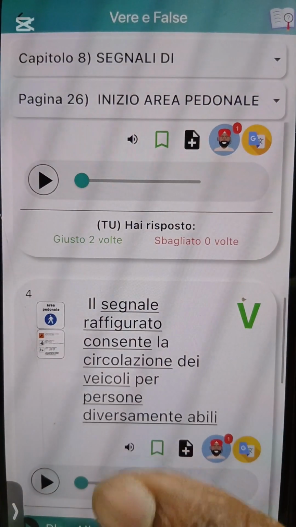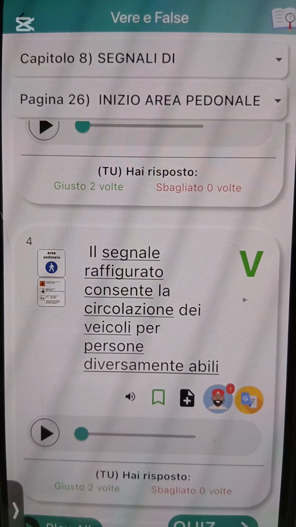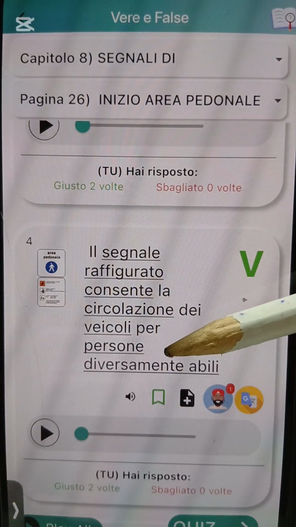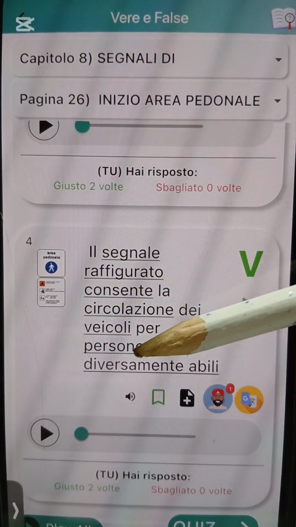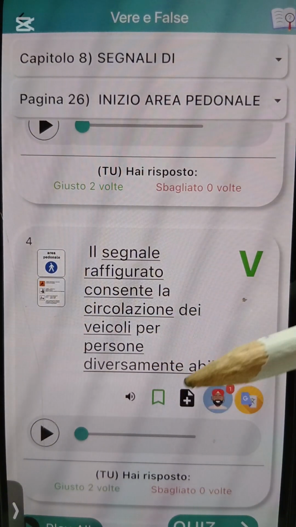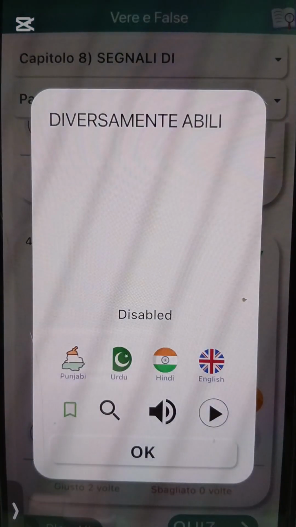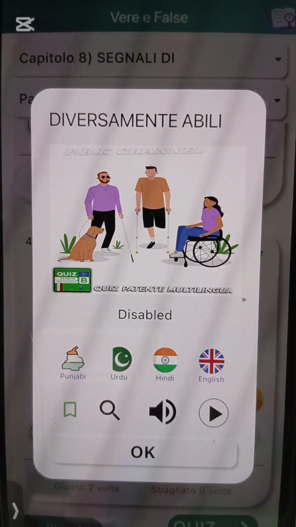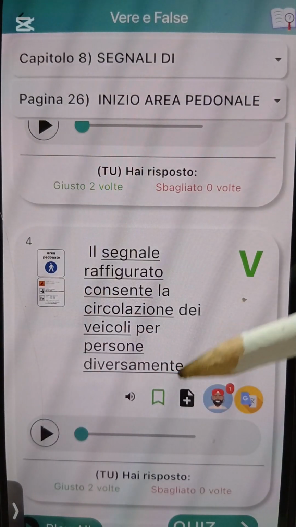Transit. Il segnale raffigurato consente la circolazione dei veicoli per persone diversamente abili. Okay, disabled people. Okay, disabled people go fit do what? They go fit enter. E allow the circulation of vehicles for what? Persone disabili, disabled people, okay? People that are on wheelchair and all that, yeah, disabled people, they go fit do what? They go fit enter. Okay? Disabled people can enter.